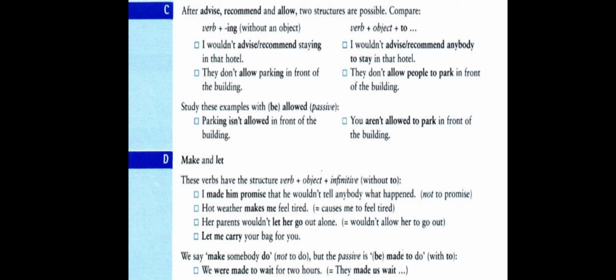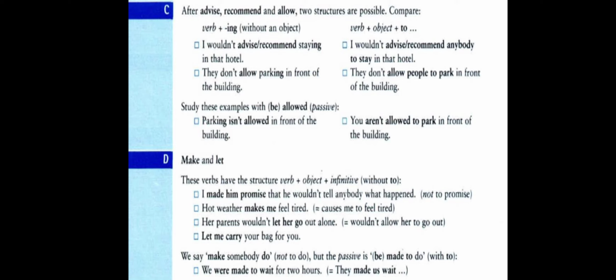If you go to the right-hand side and see the same example, they don't allow people to park in front of the building. So "people" can be brought forward, and it becomes "people aren't allowed", and "to park" remains the same, put directly after the verb "allowed", because we took out the object "people" and brought it forward to the beginning of the sentence.